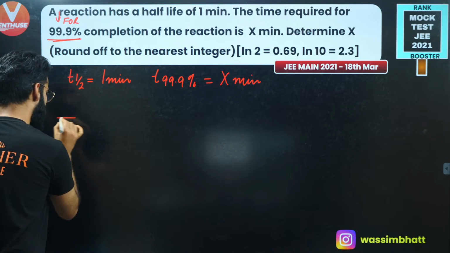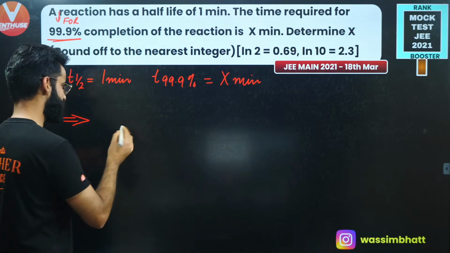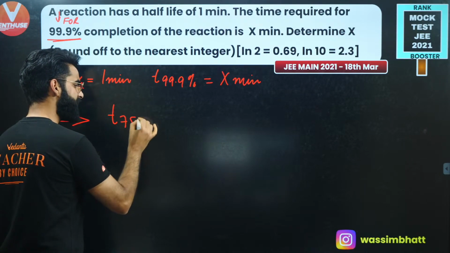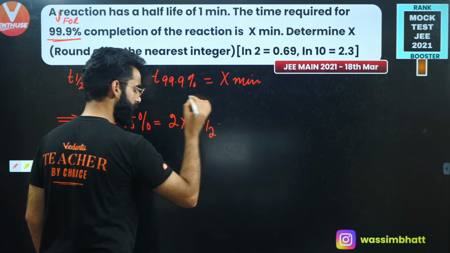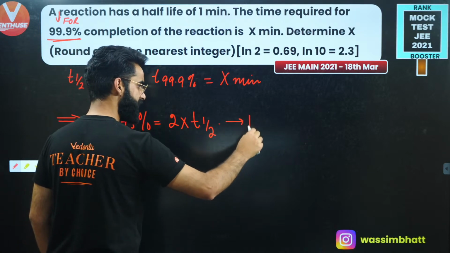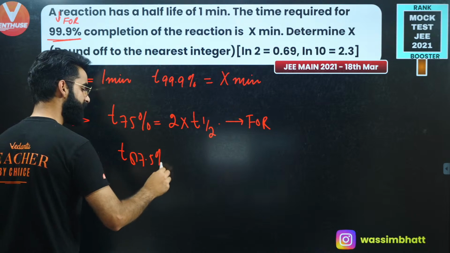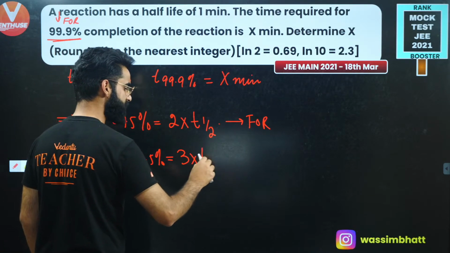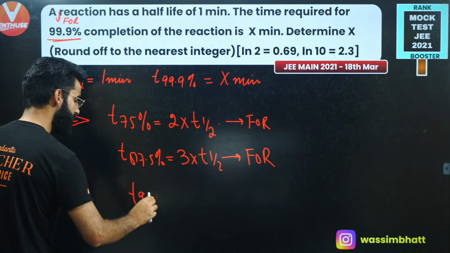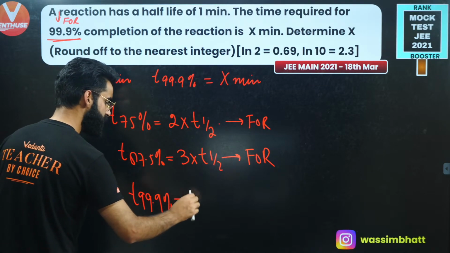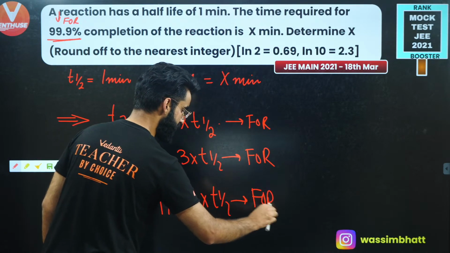I'm simply going to tell you one direct result by means of which you can solve this question, or let me tell you some results. Remember, time taken to complete 75% of the first order reaction is 2 times the time taken to complete 50% of it. This is only valid for first order reaction. Similarly, remember one more thing. Time taken to complete 87.5% of the first order reaction is equal to 3 times the half-life. It is also valid for a first order reaction. And at the same time, remember, time taken to complete 99% of the first order reaction is equal to 10 times the half-life of the reaction. This is again valid for a first order reaction, correct?